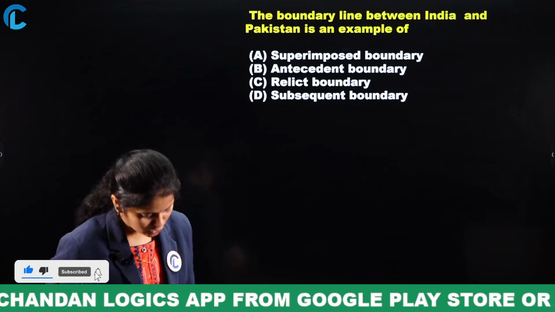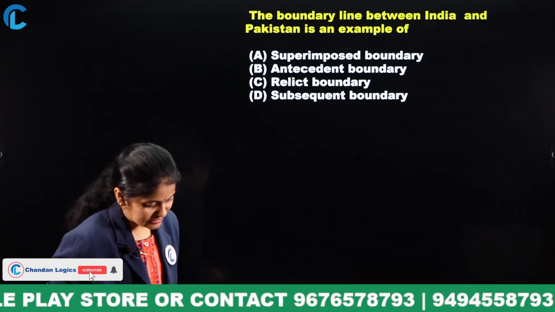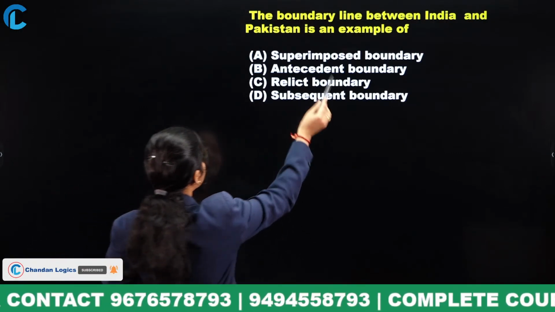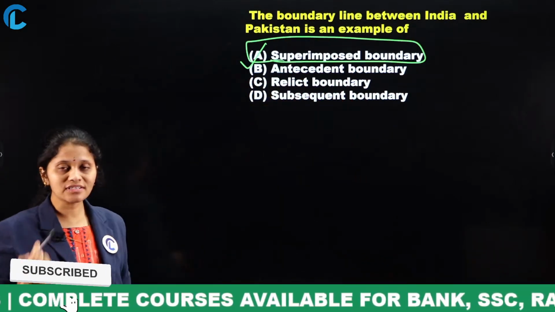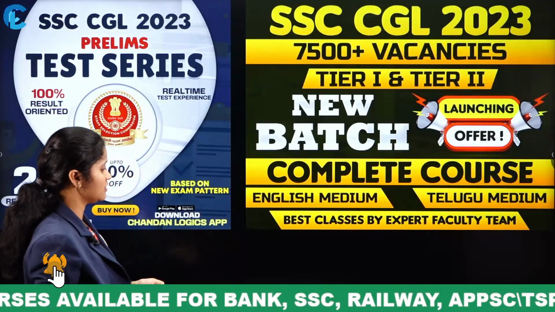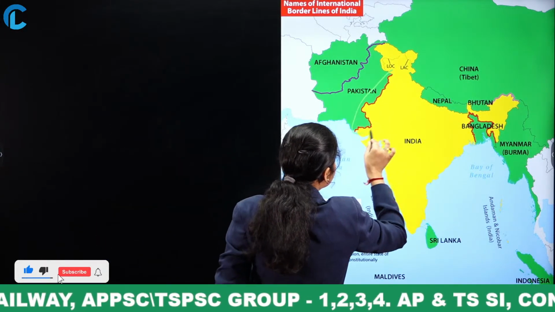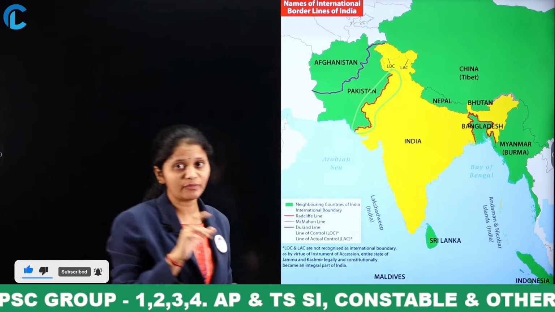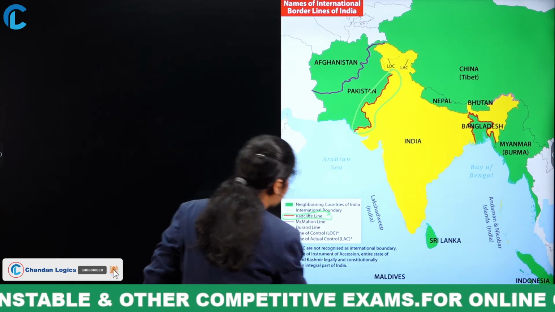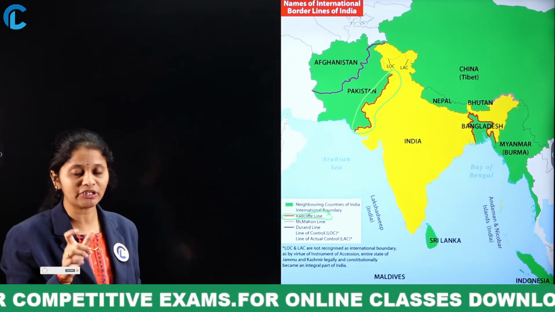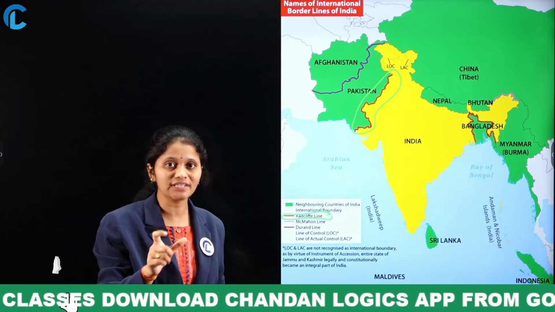Yes, option A. The boundary line between India and Pakistan is the superimposed boundary. Here on the India map, it is represented in red color. Just focus here: it is known as the Radcliffe line. It is a superimposed boundary between these two countries, India and Pakistan, and the boundary line is known as the Radcliffe line.